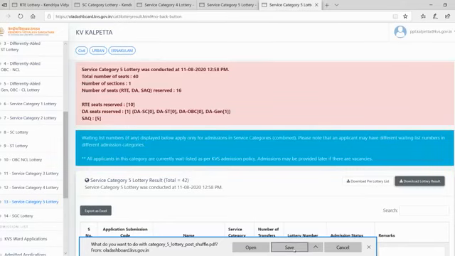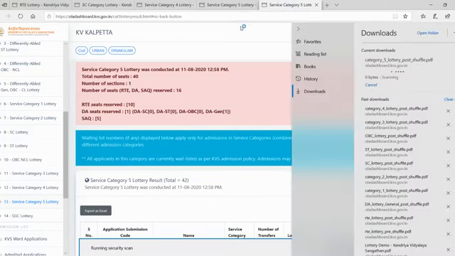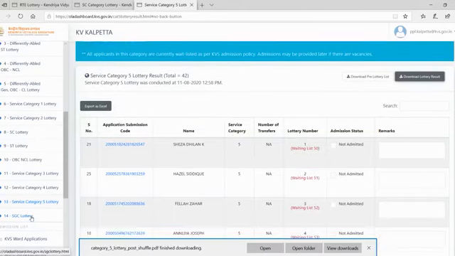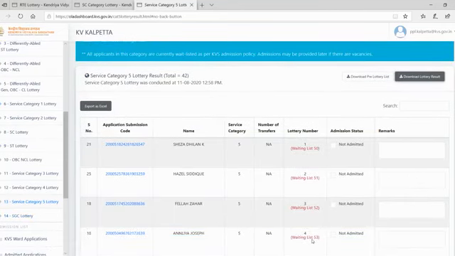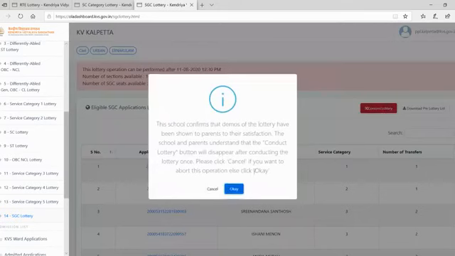Category 4. The last one is the SGC lottery. The SGC lottery is also a priority lottery only. So category 1 is there with 1 transfer.